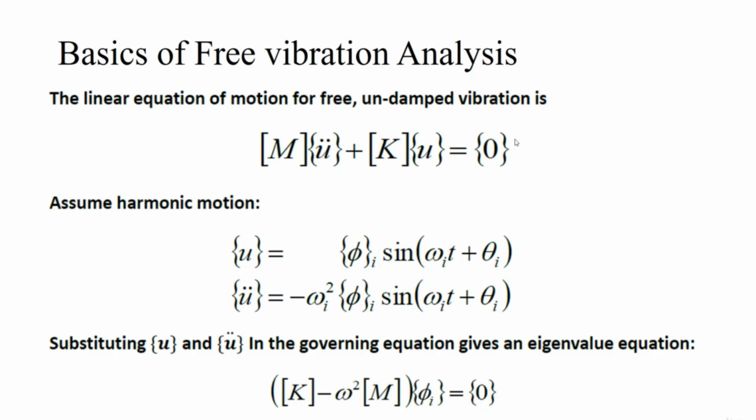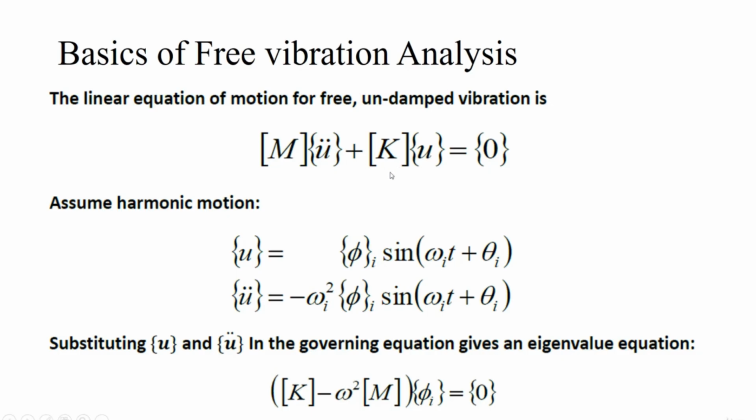We are going to constrain the body and then find out its natural frequencies and mode shapes. That is why the F term is 0 here, K is the stiffness matrix, and M is the mass matrix. Here u is the displacement and u double dot is the acceleration.